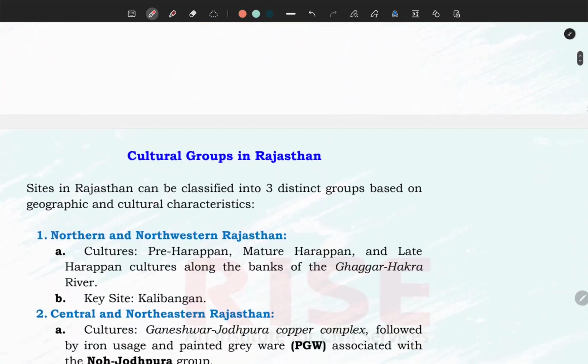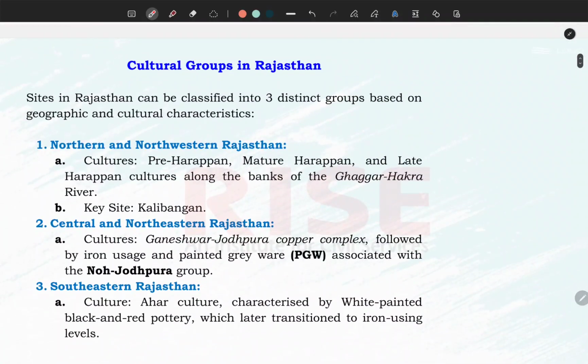Now, one by one, we try to understand what sort of Chalcolithic or Copper Age civilizations were there. In Rajasthan, the cluster of civilizations is divided into 3 distinct groups. First is northern and northwestern Rajasthan, where we have heard about the Indus Valley civilization and many sites of that civilization, which is basically a Copper Age, basically Bronze Age civilization. There are certain pockets in Rajasthan where we have remnants and relics of this civilization.